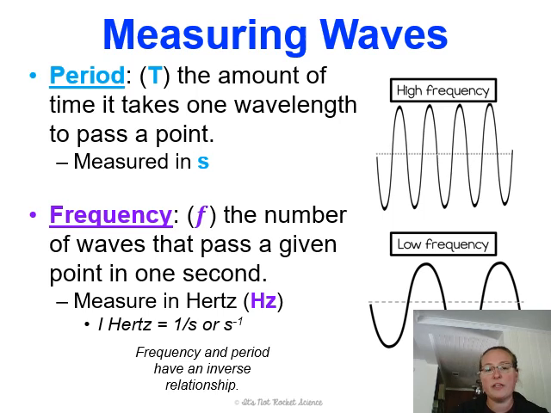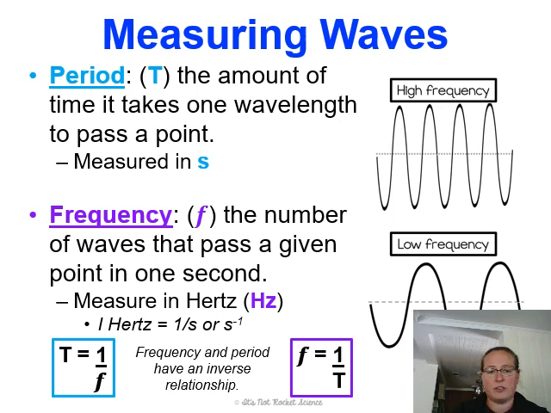Frequency and period have an inverse relationship. And so in a high frequency wave, the period is shorter. In a low frequency wave, the period is longer. And that's all we're going to talk about on that because I don't want to get you too hung up on the terminology.